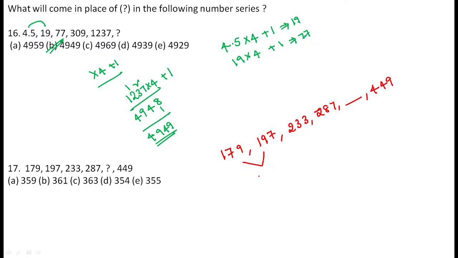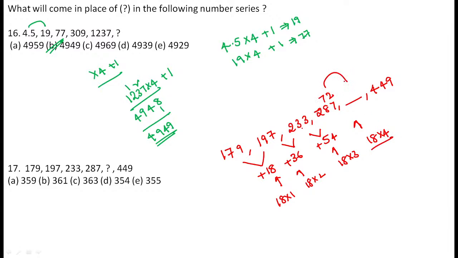179 becomes 197. We are adding 18. Now here we have 33, here we have 3, 36 is the increase. Right? See, next one, this increases by 33 to become 87, we are increasing 54. Then what are you understanding here? 18 ones are 18, 18 twos are 36, 18 threes are 54. Now the next value becomes 18 into 4, 18 fours are 72, which you need to add, guys. 7 plus 2 is 9, 8 plus 7 is 15, 1 carry forward, the resultant becomes 359. So 359 is the correct answer, guys.